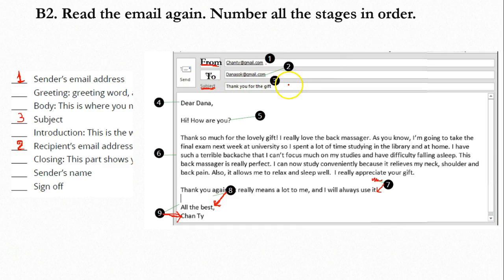You do not write, I thank you for the gift. Usually we do not write in a full sentence like that. We just write it in a phrase.